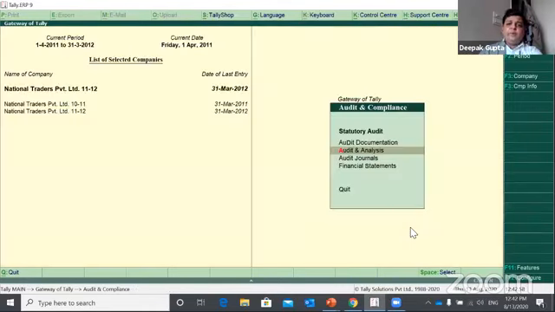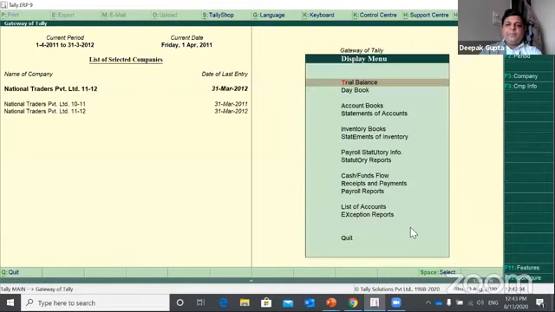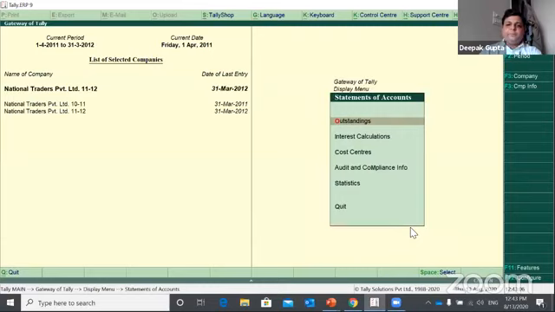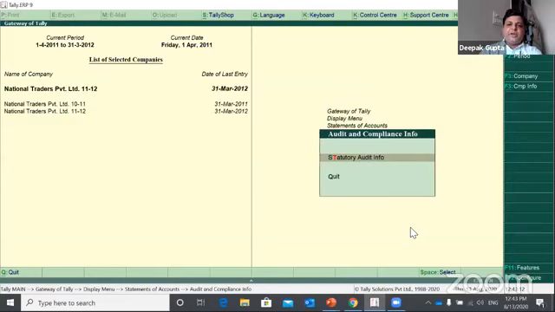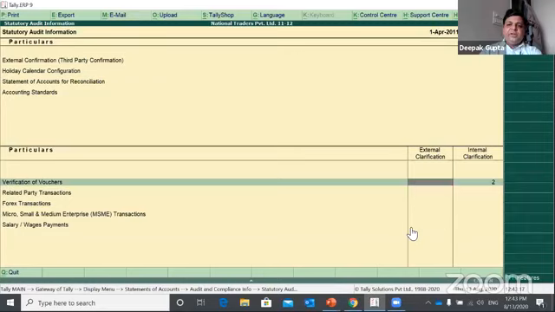Now from where would the client be able to see this audit data as a normal user? So he can go to display statement of account, and there is a report called audit and compliance information. So if you press enter, statutory audit info, and here he would be able to see the internal or external clarification.